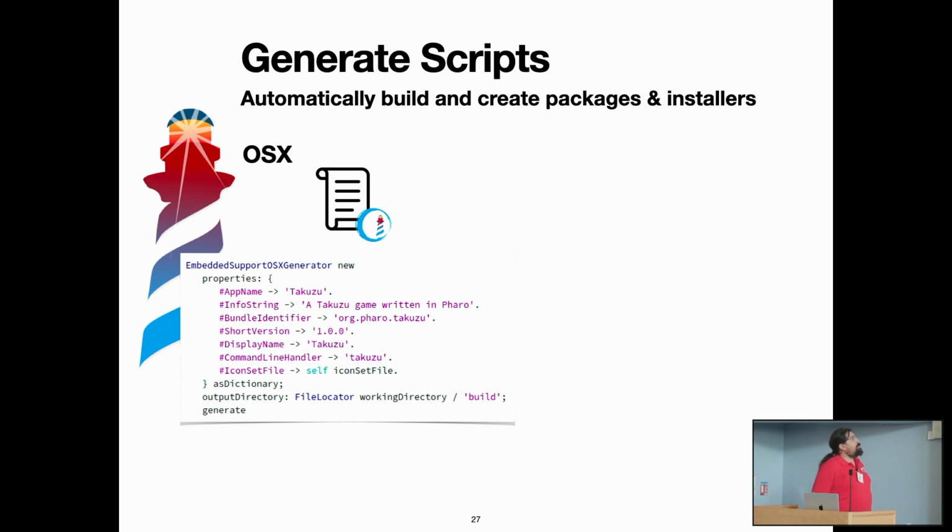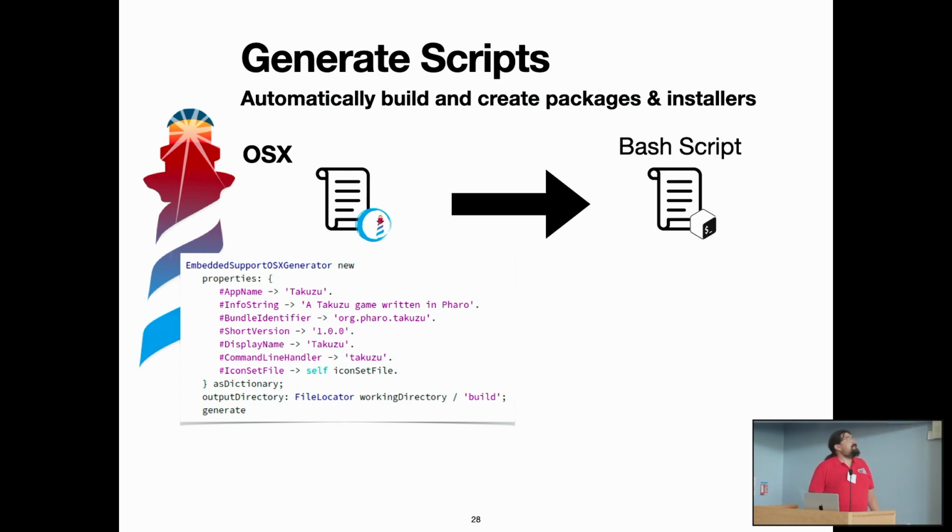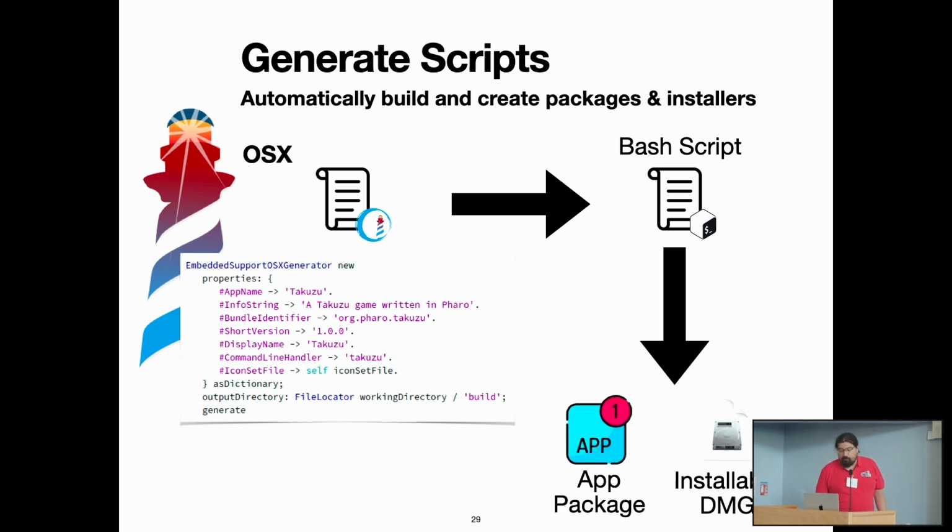And we provide all the information, the metadata that will be produced in the application, in the bundle that we are going to generate. So we configure it, and what it will generate, in the case of OS X, is a bash script that we can version, or we can generate on the fly every time.